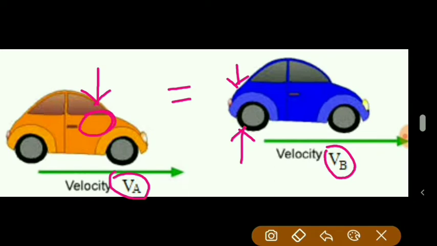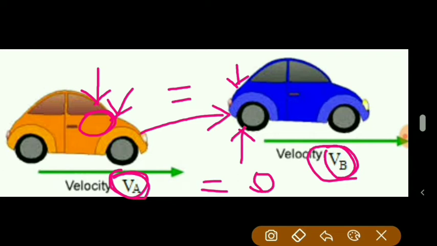Then definitely if the velocities are equal, the difference of the velocity VB minus VA will be 0. And so for this person, the velocity of blue color car, that is car B, will be 0.